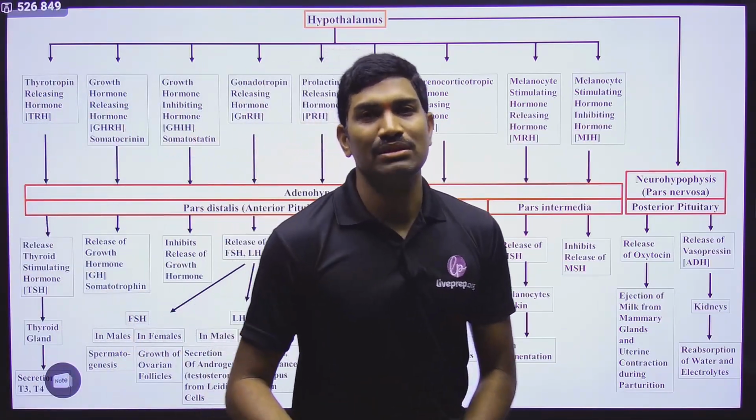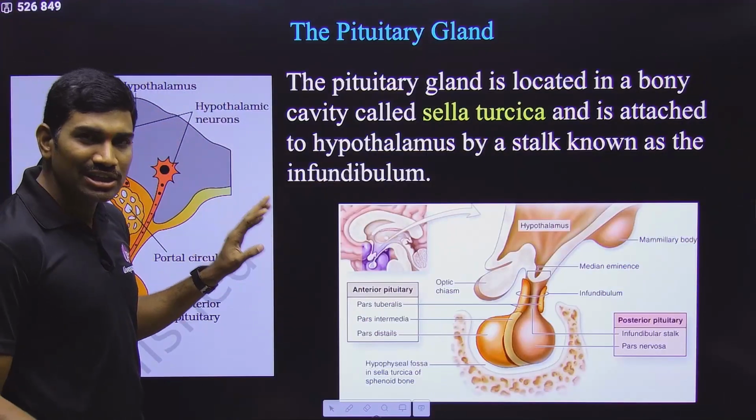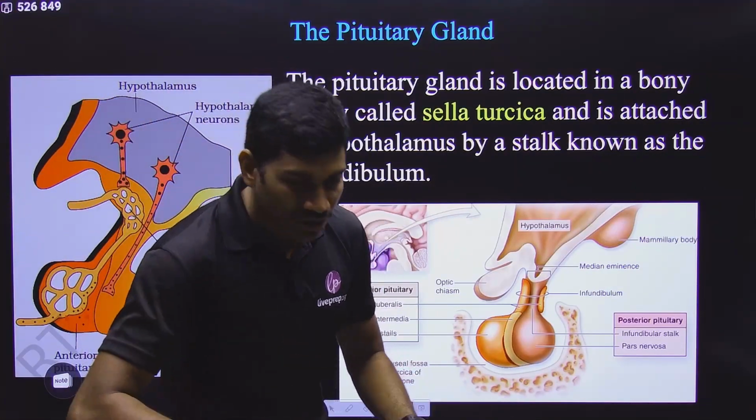So in this way it is compulsory. So please remember this. With this, the basic information with respect to NCERT information of hypothalamus is completed. Now we are going with pituitary.